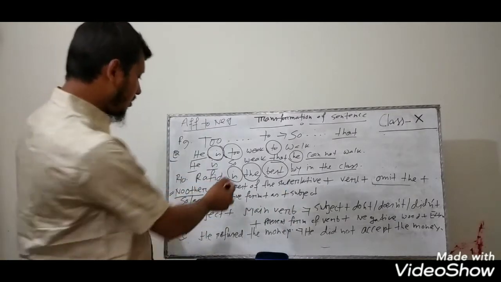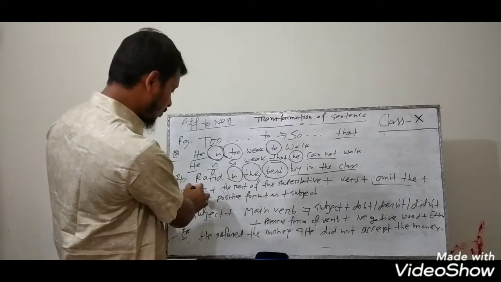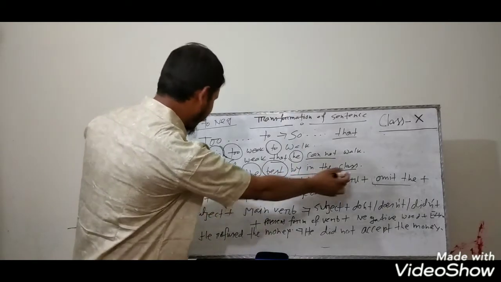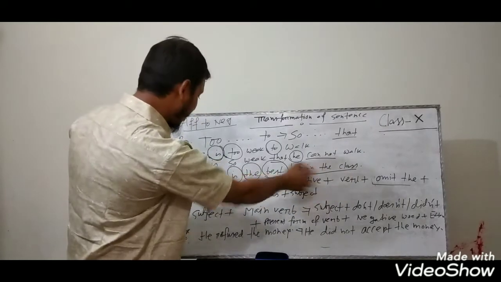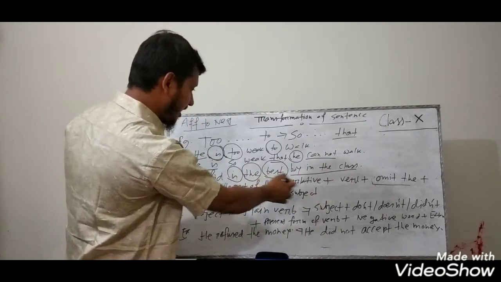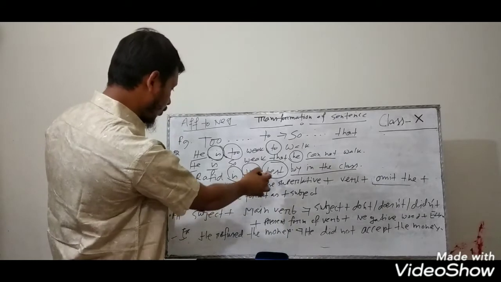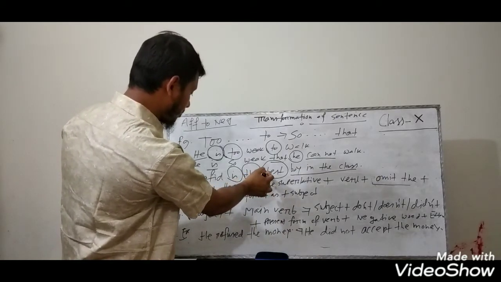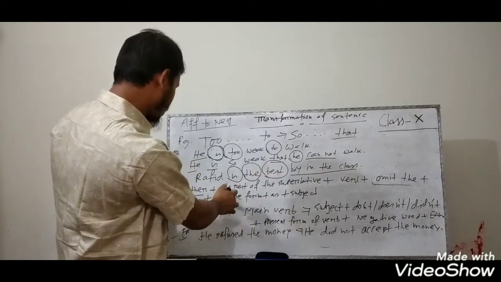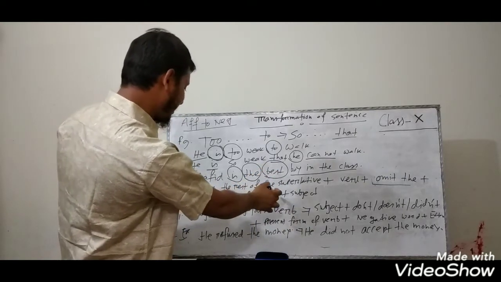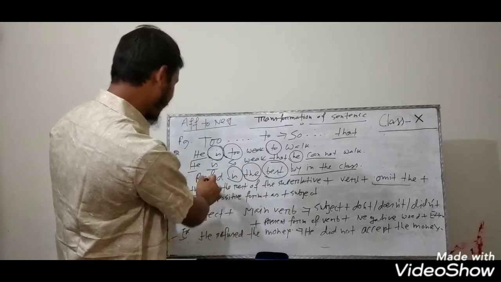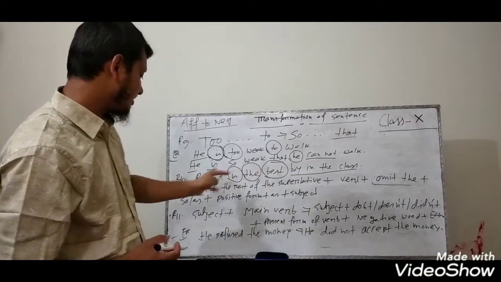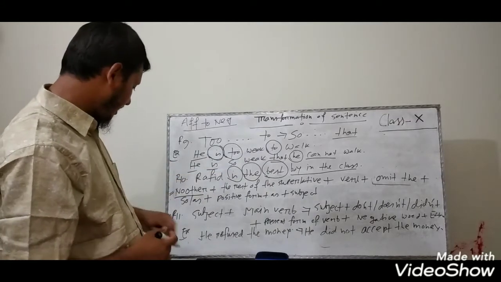So the answer will be: at first "no other," then the rest of the superlative, "boy in the class," then the verb "is," then "so" or "as," the positive form "good," then "as," and then the subject. "No other boy in the class is as good as Rafid." I think this is clear.